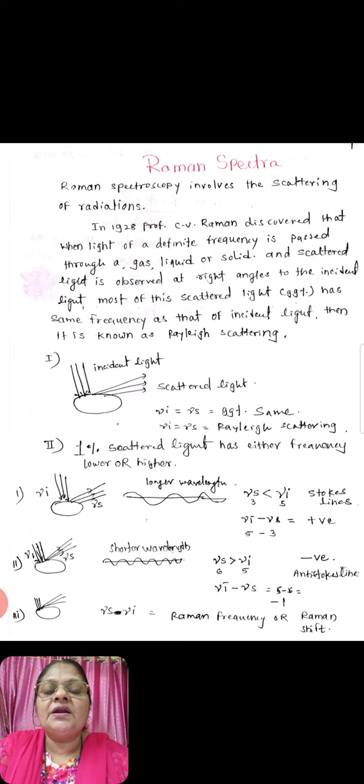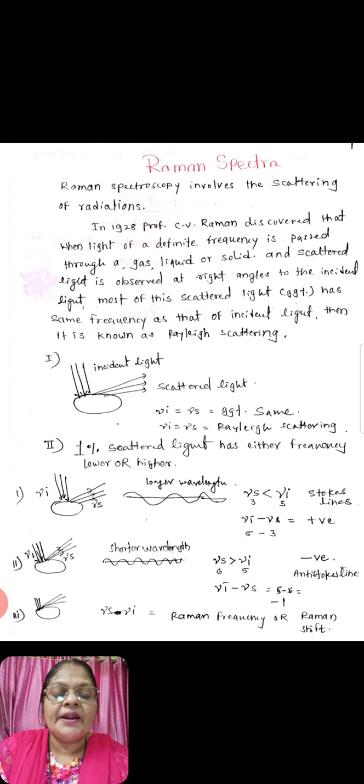As shown in the figure, molecules or atoms are exposed to incident light, producing scattered light. Mu I is equal to mu S, 99% same. Mu I is equal to mu S is Rayleigh scattering. But in this light interaction phenomena, 1% of scattered light has either frequency lower or higher. Okay, so all of you learned they are related to longer wavelength, shorter wavelength.